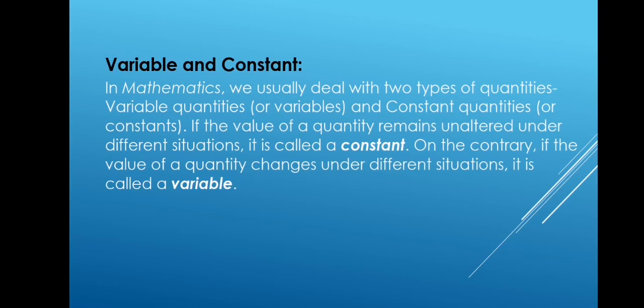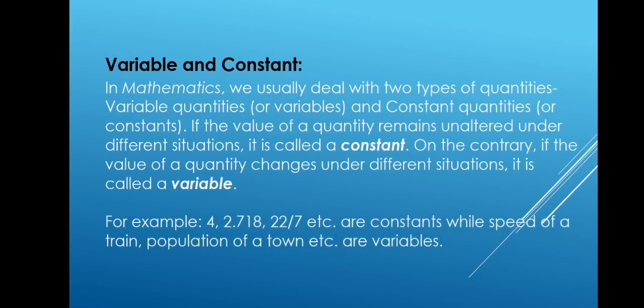The constant quantities are those which remain unaltered under different situations, means to say their value would never change in any condition. Whereas the variables are those quantities whose values vary under different conditions. So such quantities are considered as variable. The examples given are 4, 2.718 and 22/7, etc. These are constants since they will remain as they are.